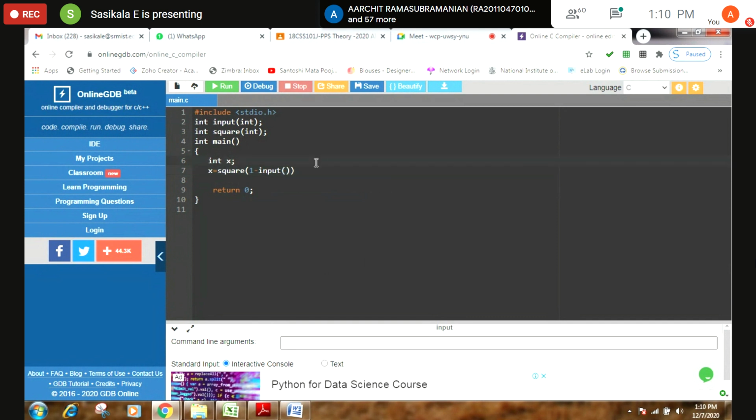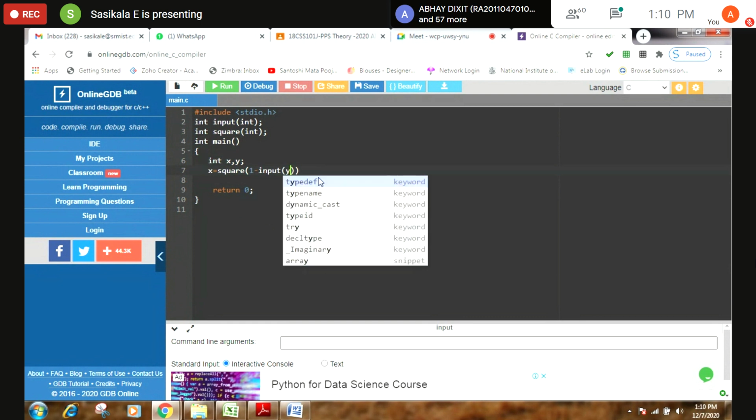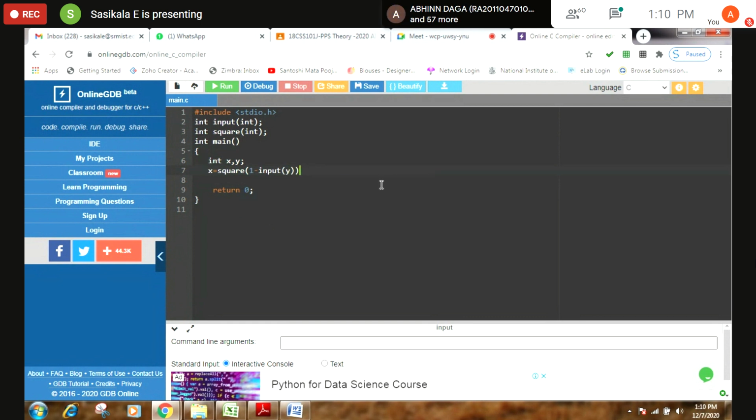Here I have another variable y, and I'm passing that variable. Square is a function, and instead of passing an argument, I'm performing some operation. The output of the operation will be given as a value to the function square. So in this way also you can do it.